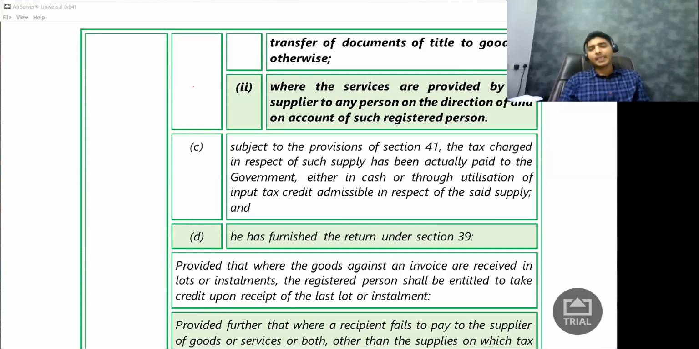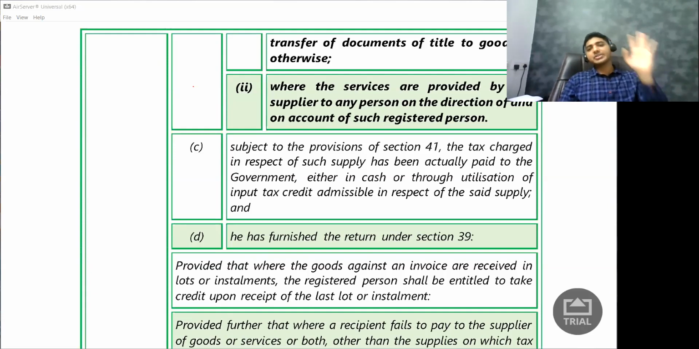Correct? But again, this is what the law says. And again, certain complications are there, but let us not discuss that. Not very relevant. As of now, you need to understand this: only if he pays 1,000 rupees to the government, I will get the credit. Okay. Next.